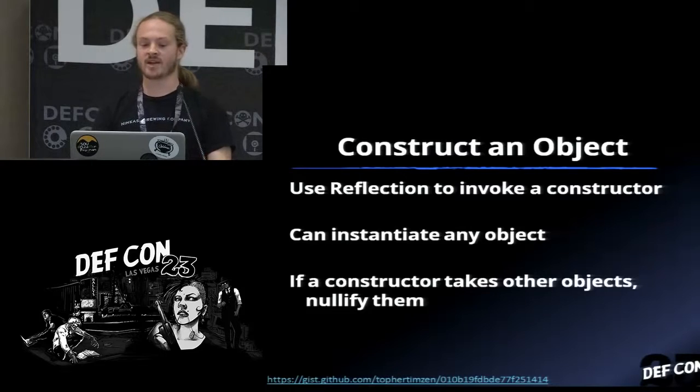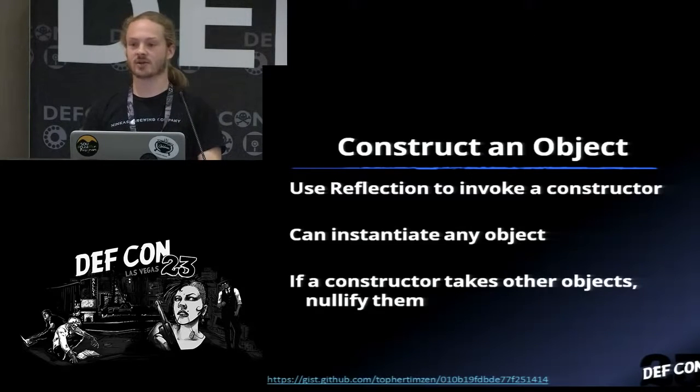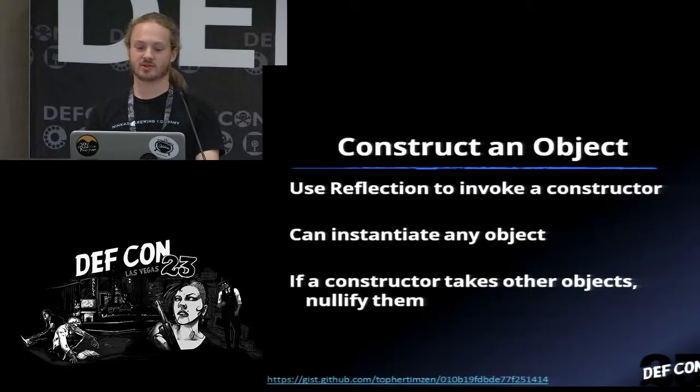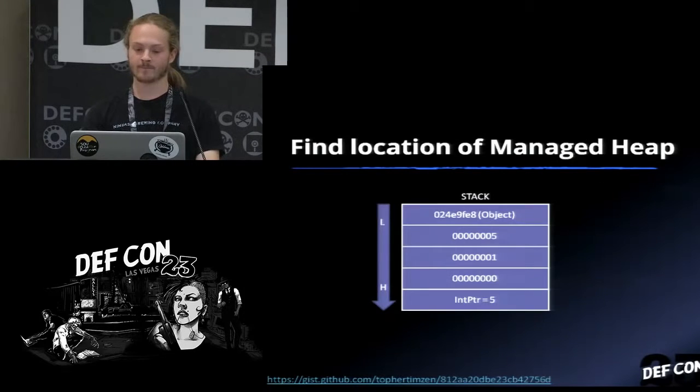So step 1 is we're going to construct an object. Essentially utilizing reflection, we're able to go through and parse through all of the app domains, all of the assemblies, and all of the constructors for a particular class. We can just call that constructor without actually knowing anything about it, and we can instantiate anything. There are some objects that will actually take complex object types as arguments, but we don't really need to care about that because we don't want to utilize this object. We just want to have one to reference. So we can just nullify all arguments in a constructor, and the .NET framework will still construct it for us, and then we'll be able to use it how we need to.